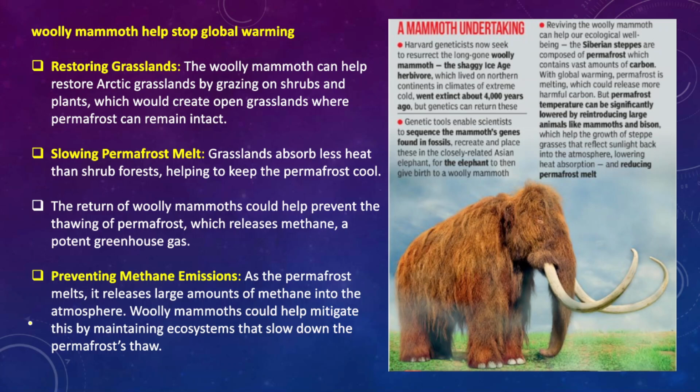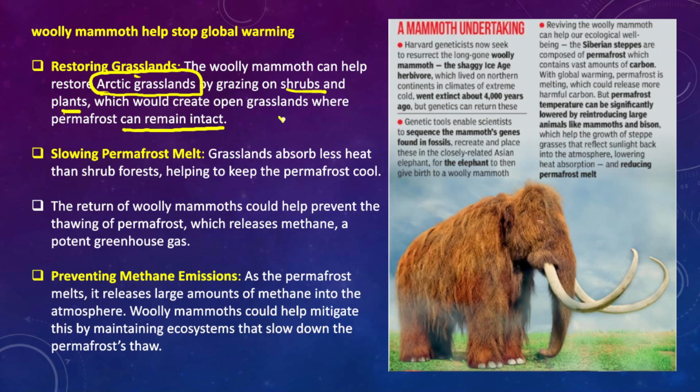The woolly mammoth lives in the cold Arctic areas and plays a very important role in restoring the grassland ecosystem. It is believed that the woolly mammoth can help restore Arctic grasslands by grazing on shrubs and other plants, which would create open grasslands where permafrost can remain intact.